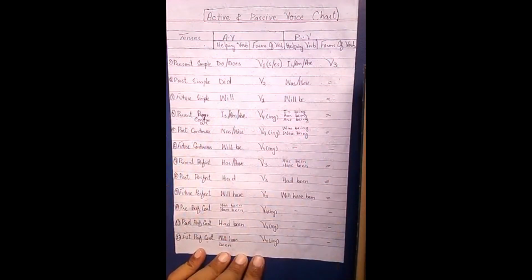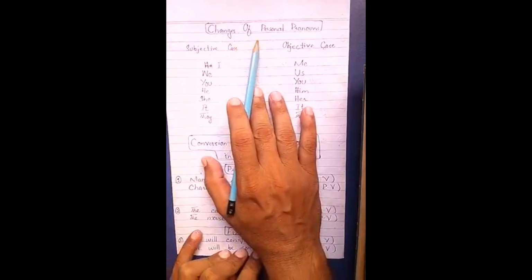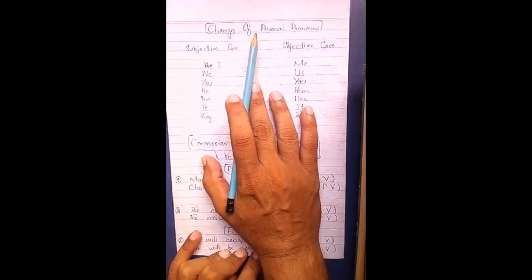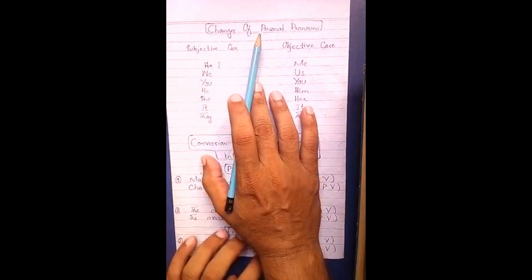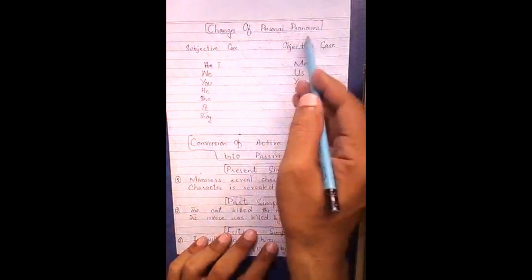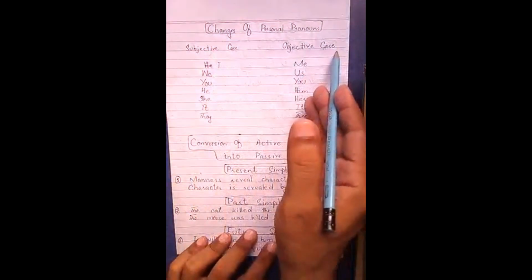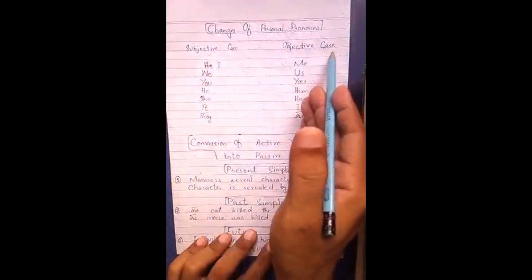Okay students, now I am moving towards the examples of these tenses. Now students, I am going to make all these active voice tenses into passive voice, but first of all I will show you a chart of personal pronouns. So how do we change subjective case into objective case and objective case into subjective case?